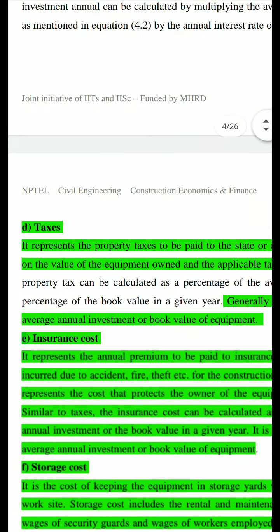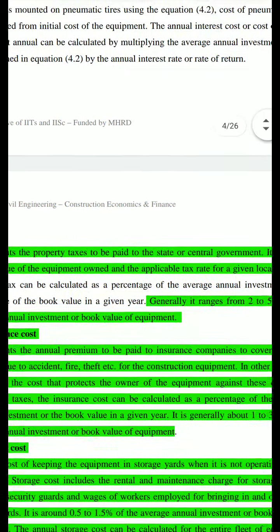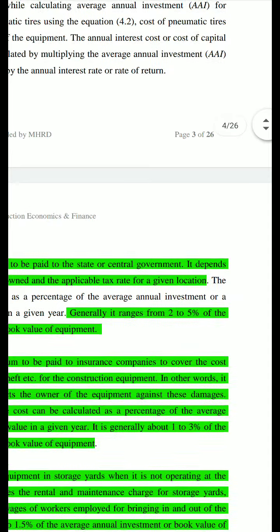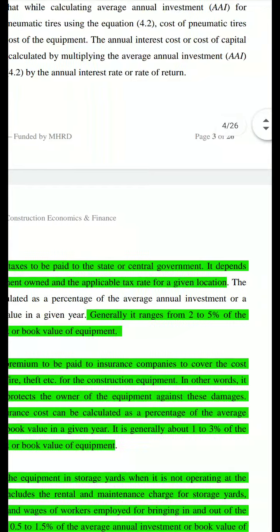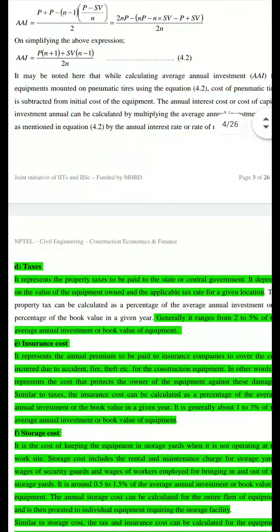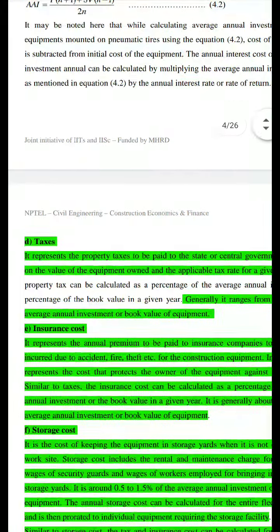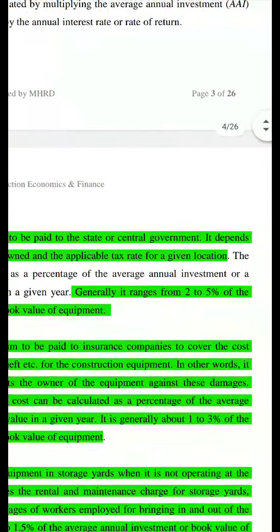Then taxes. Taxes represent the property taxes to be paid to the state or central government. It depends on the value of the equipment owned and the applicable tax rate for a given location. As you know, if you buy any car, any two-wheeler, etc., you pay sales tax, road tax, and all those things to the central government, the state government, the local governments, etc. So similarly, in the case of construction equipment also, you have to pay taxes, so you should consider that in the ownership cost.